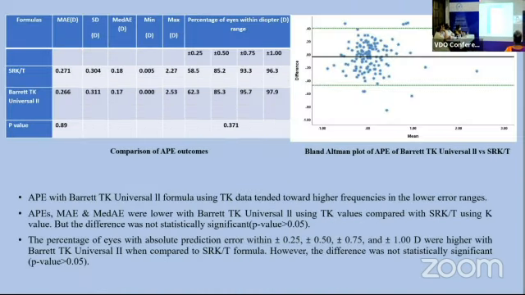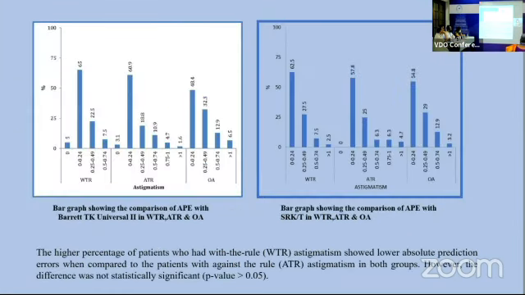Absolute prediction error with Barrett TK Universal 2 formula using TK data tended towards higher frequencies in the lower error ranges. Absolute prediction error, mean absolute error, median absolute error were lower with Barrett TK Universal 2 formula using TK values compared with SRK-T formula using K value, but the difference was not statistically significant. The percentage of eyes with lower absolute prediction errors were higher with Barrett TK Universal 2 formula when compared with SRK-T formula. However, the difference was not statistically significant.